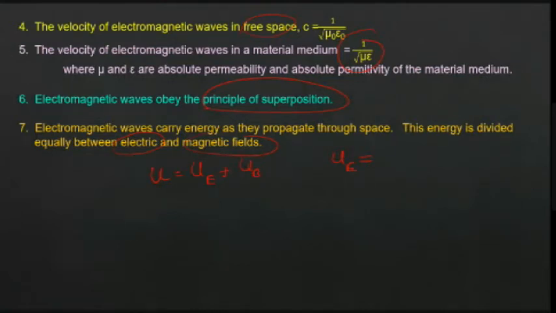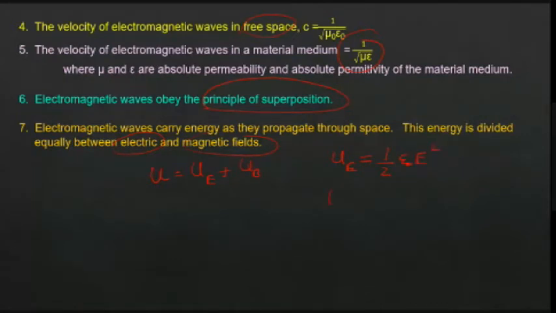UE is equal to, anybody remembers? I'm talking about energy density. Anyone? No reply? So it is 1 by 2 epsilon naught E square. That is UE.